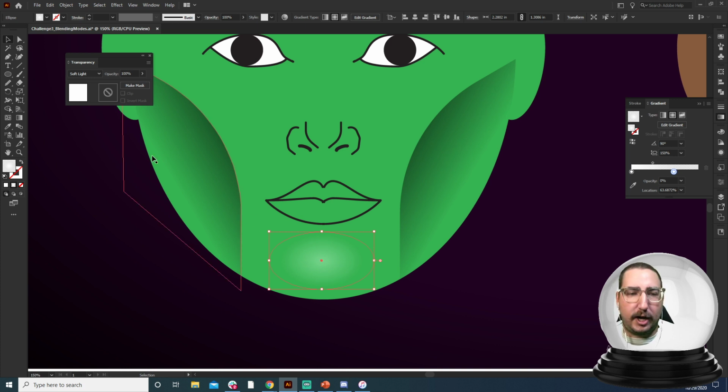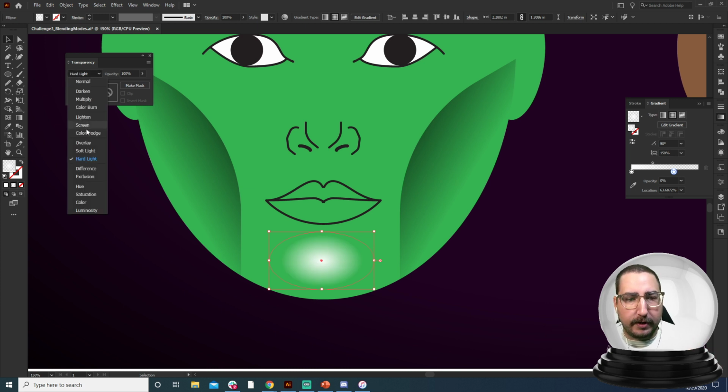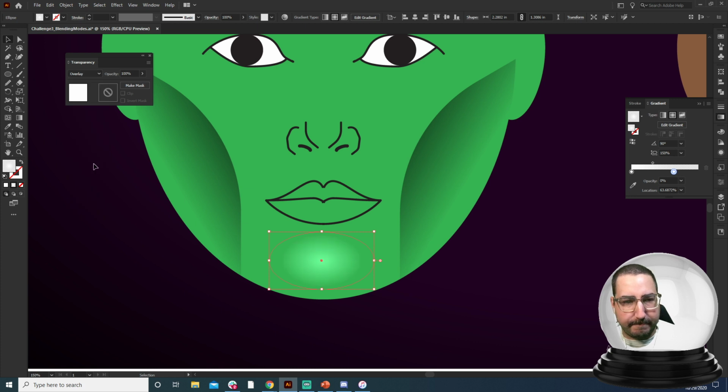It's a little bit softer. We can also change to hard light. That's going to be super bright. It's going to keep that white in there pretty hardcore. Or we can do something like color dodge, which is going to, again, do the same thing, very, very bright. So we want it to be overlay.